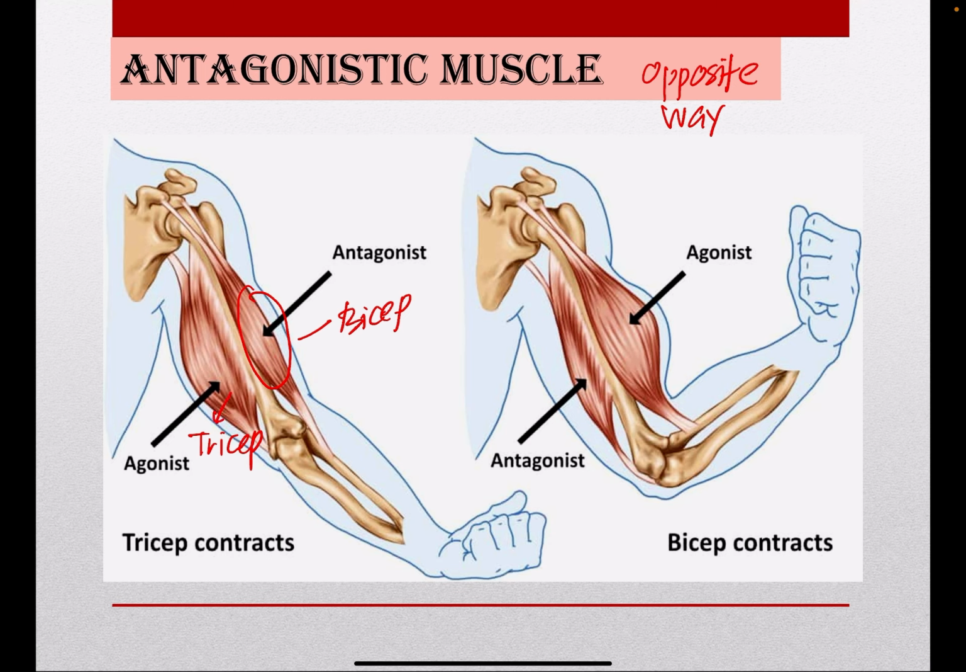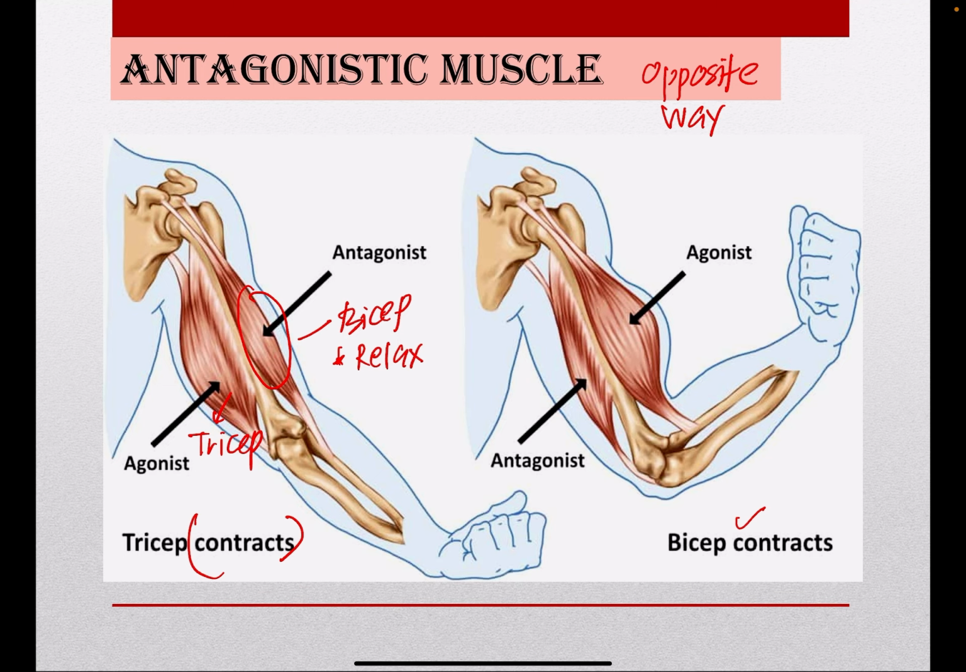This is the tricep. When you straighten your arm, what happens? The tricep will contract and the bicep will relax. That is what we call antagonistically. One will contract, another one will relax. However, when we bend our arm at the elbow, what happens? The bicep will contract and the tricep will relax. So that is what we call the muscles that work antagonistically. One will contract, another one will relax.